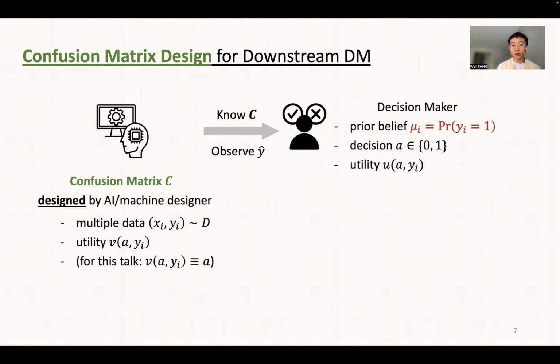And as I mentioned, the machine designer may have different preferences compared to the decision maker. The designer's preference is captured by a different utility function, which also depends on the decision maker's action and also the underlying true outcome. And we'll assume there exists a common prior for a particular data instance between the AI designer and the decision maker.